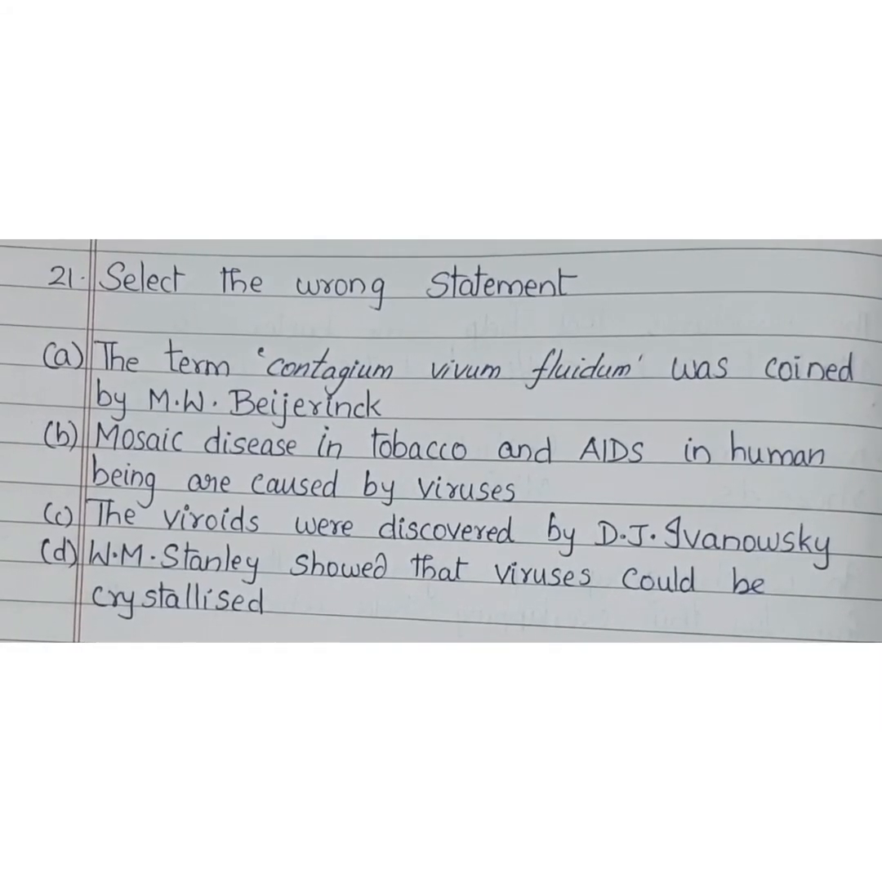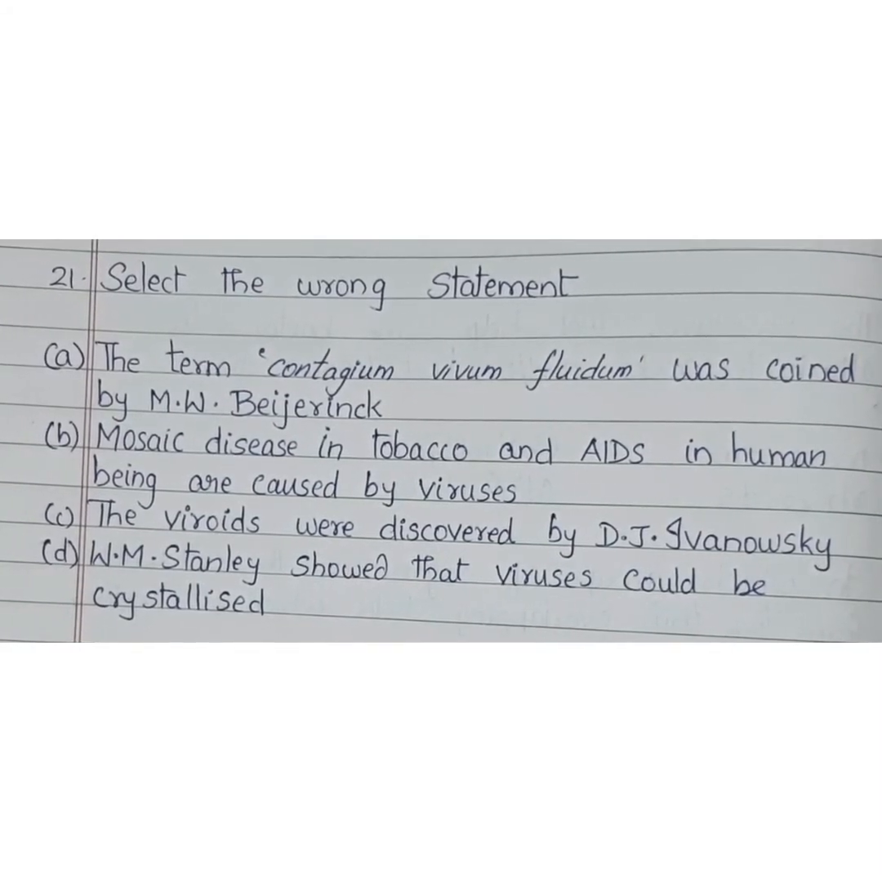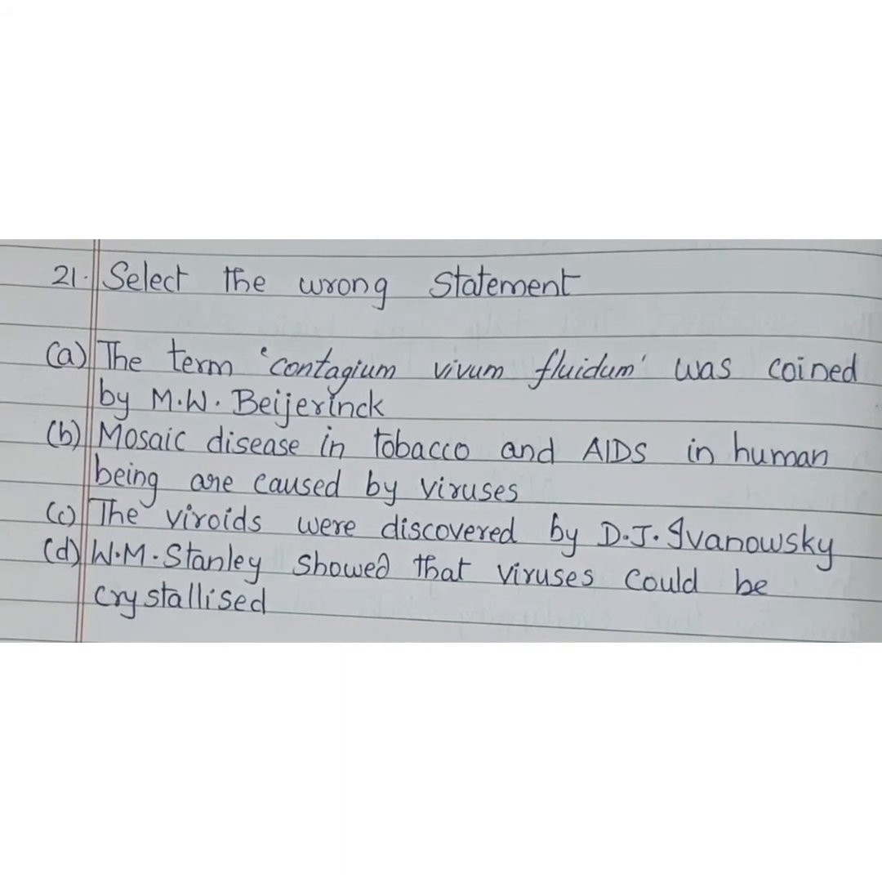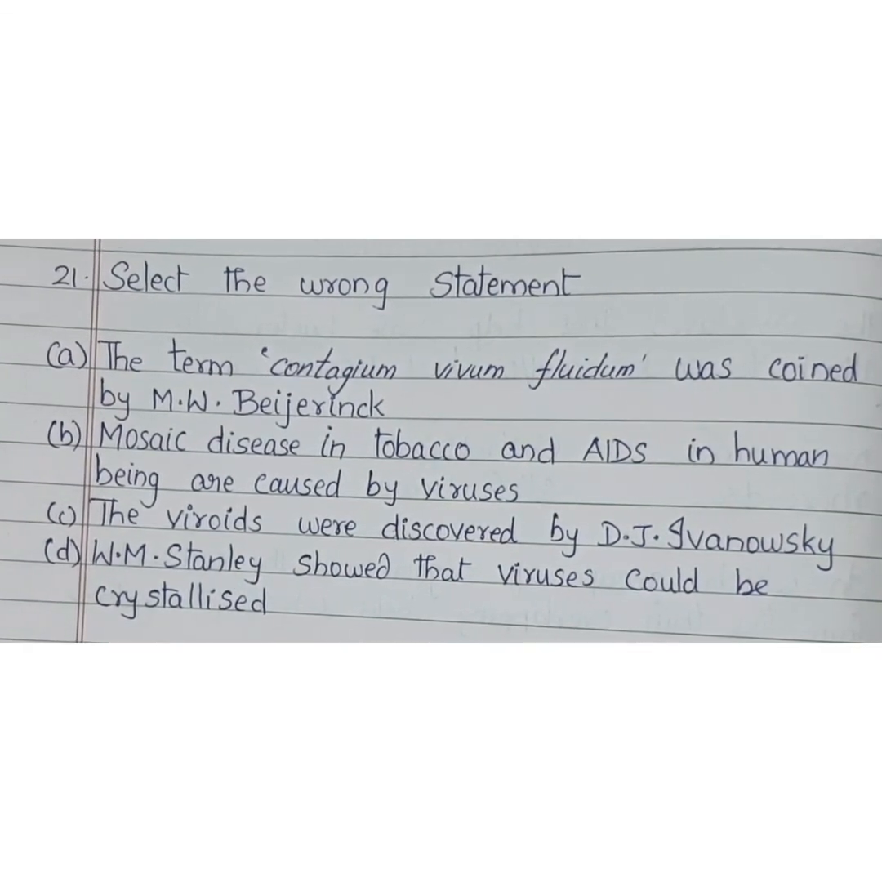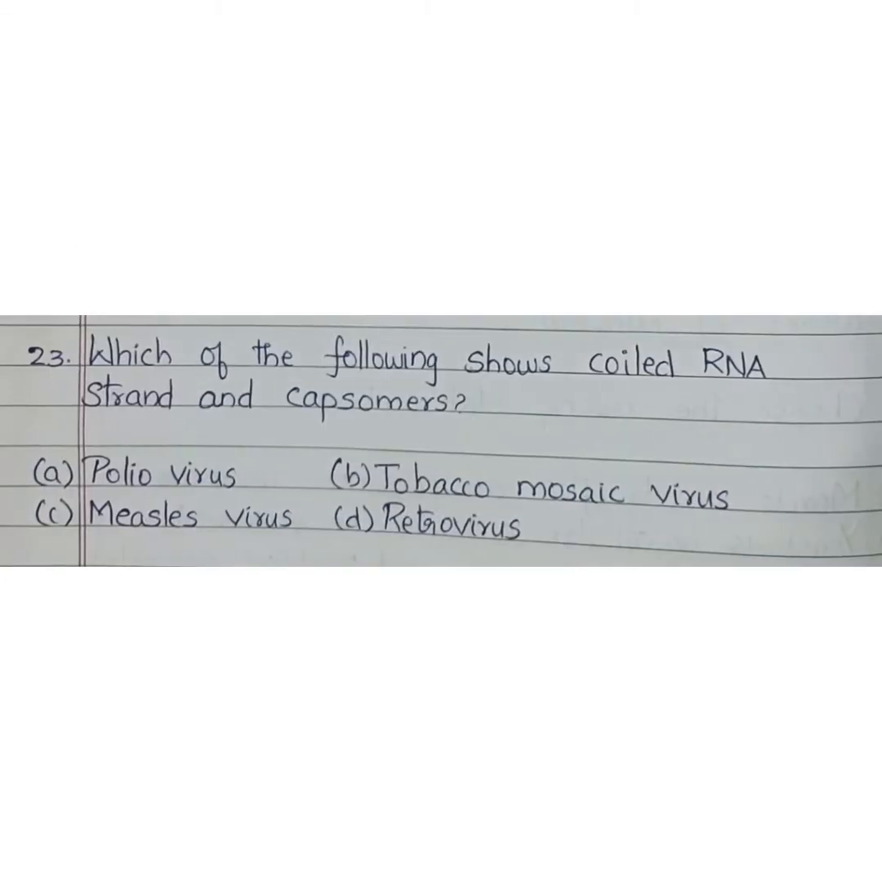Select the wrong statement. The term contagium vivum fluidum was coined by M.W. Beijerinck. This is correct. Mosaic disease in tobacco and AIDS in human beings are caused by viruses. This is also correct. The viroids were discovered by D.J. Ivanovsky. This is wrong because it was discovered by T.O. Diener in the year 1971. W.M. Stanley showed that viruses could be crystallized. That is also correct. So option C is the wrong statement.